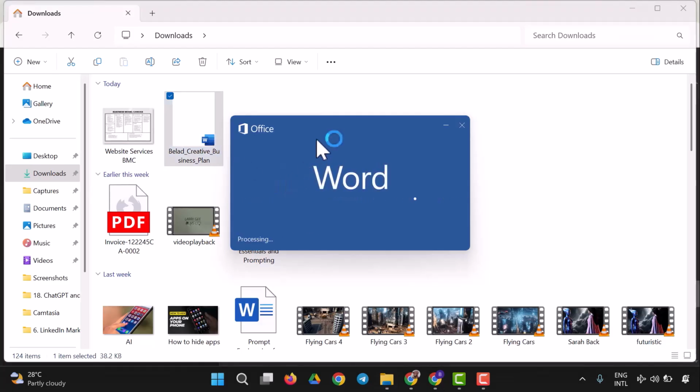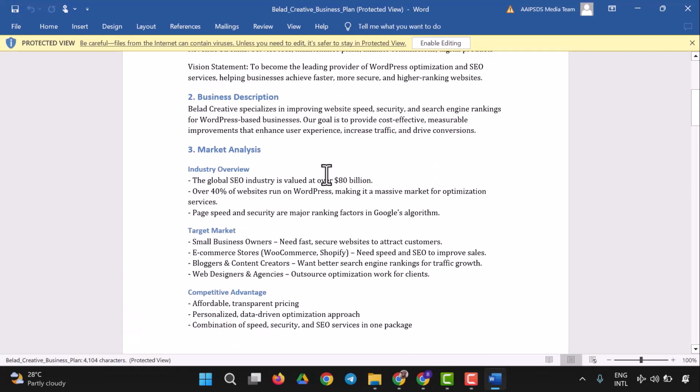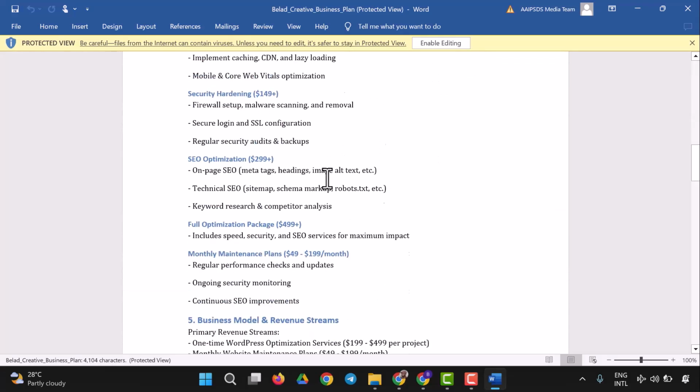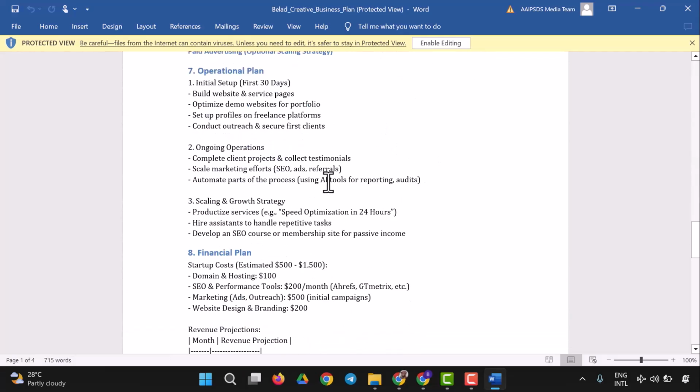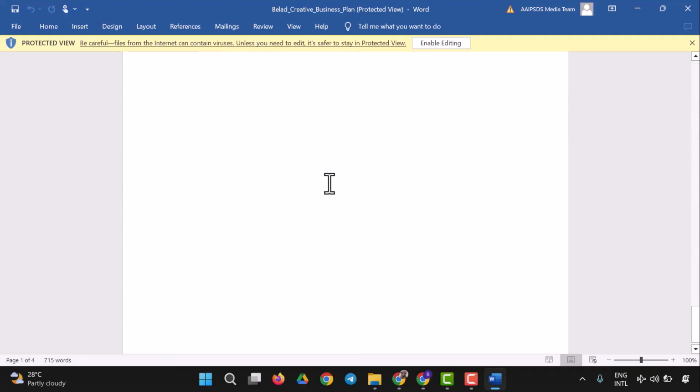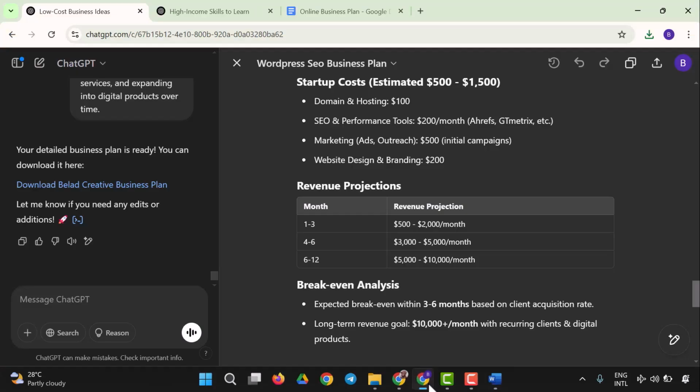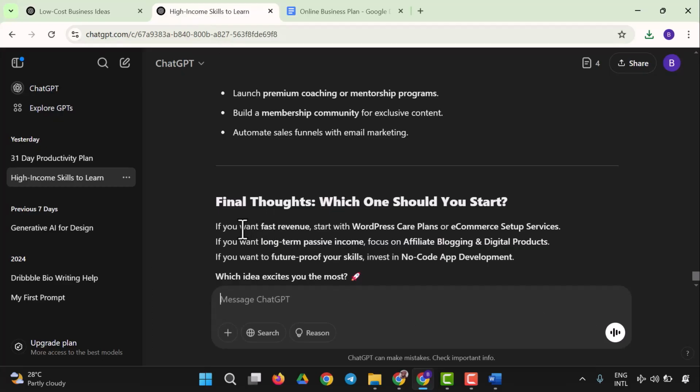So this is ChatGPT creating a document for us, and here is a comprehensive business plan for what we want to do. And let's see how many pages it's created. So this is 5 pages right now, and that way we've found different ways to create a business plan. You could go ahead to tweak it however you want. You could create from the prompts we've been having since the beginning of this course, and you have a different result and a well refined result.